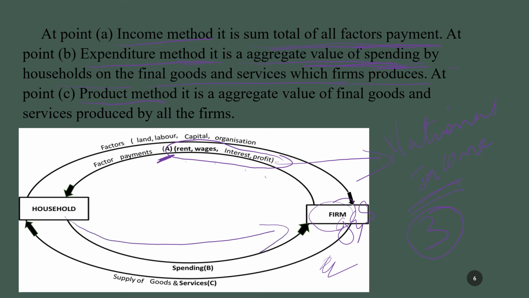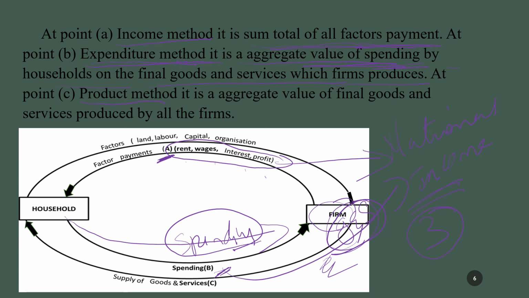When they are purchasing, that is nothing but spending. Whatever amount they are spending to buy all the goods and services, it is nothing but the value of all final goods and services. So at point B, you can consider that calculation of national income by expenditure method.